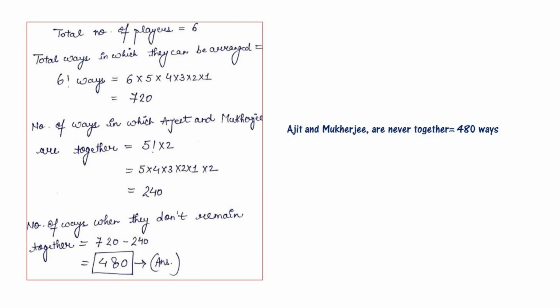As it is given in this question, the total number of players is 6. So the total number of ways in which they can be arranged is 6 factorial, that is 6 into 5 into 4 into 3 into 2 into 1, which is 720. The number of ways in which Ajit and Mukherjee are together is 5 factorial into 2, that is 5 into 4 into 3 into 2 into 1 into 2, which is 240. So the number of ways when they don't remain together is 720 minus 240, that becomes 480. So Ajit and Mukherjee are never together in 480 ways.